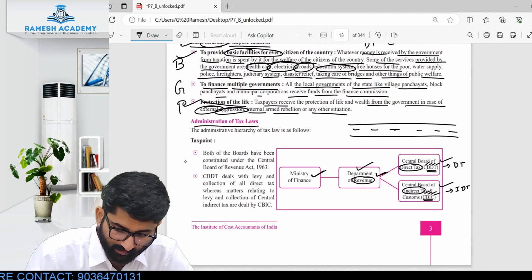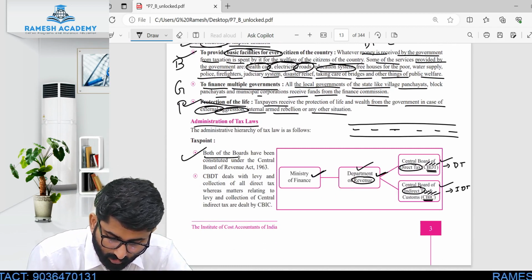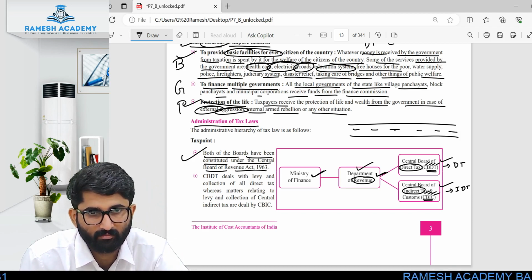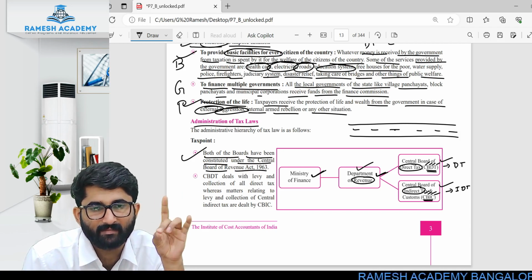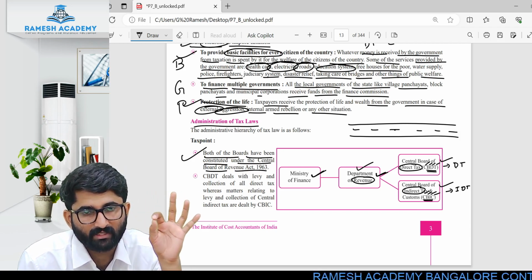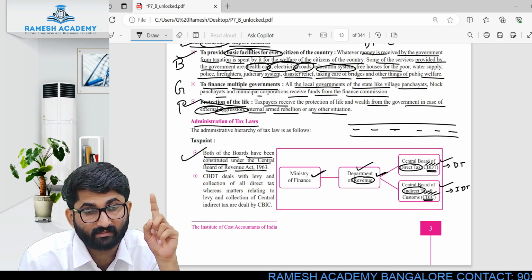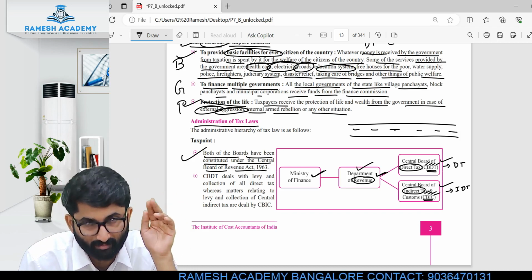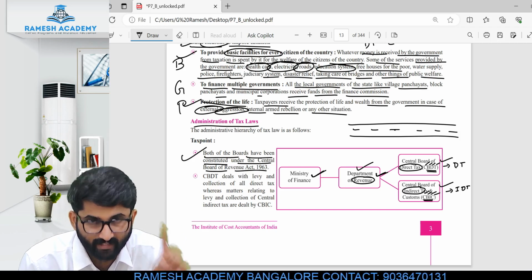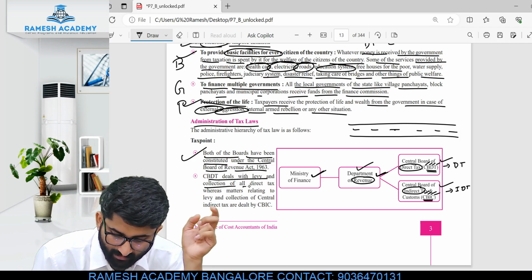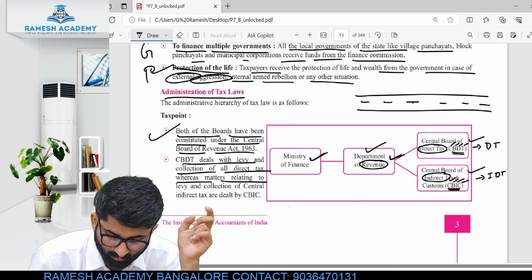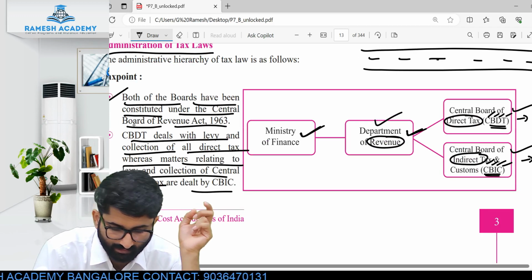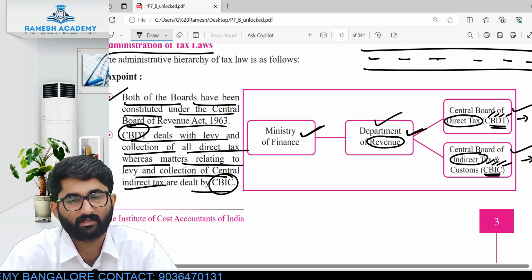Administration of tax: we know that CBDT is there. Both of the boards have been constituted under the Central Board of Revenues Act 1963. Both the boards are CBDT and CBIC. CBDT is the Central Board of Direct Taxes, which will look after your paper number 7A. Paper 7B is CBIC. CBDT deals with the levy and collection of all direct tax, whereas matters relating to levy and collection of central indirect tax are dealt with by the CBIC. Direct tax, CBDT; indirect tax and customs, CBIC.